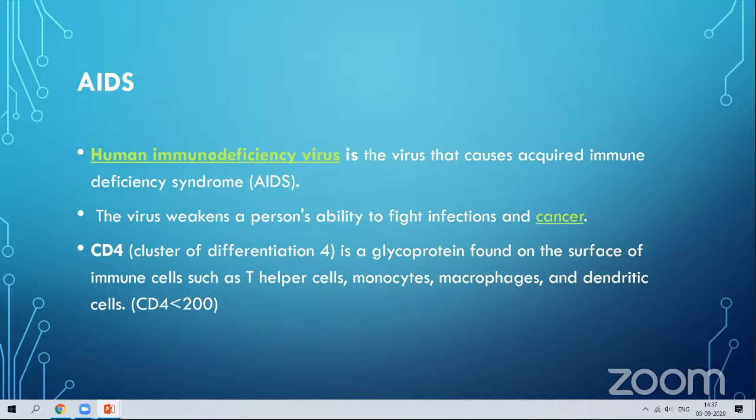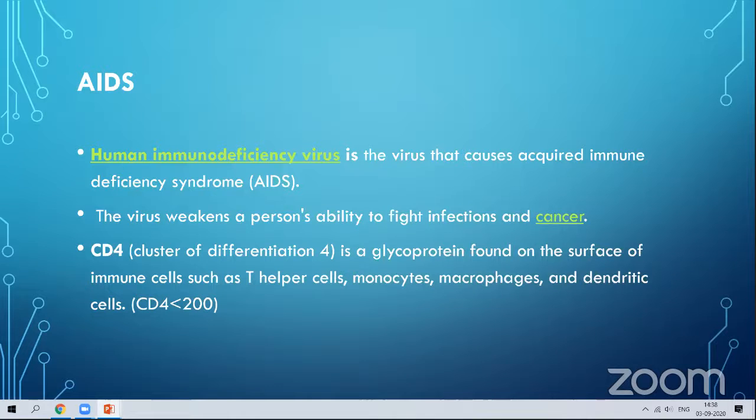So AIDS, acquired immunodeficiency syndrome, is caused by the virus called human immunodeficiency virus. This virus weakens a person's ability to fight infections and also cancers. When a tumor is found inside our body, it should be fought with the help of the white blood corpuscles. So when the immunity is low, it cannot fight against infections or cancers.